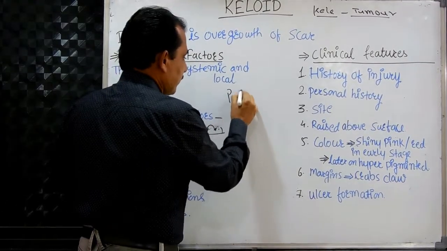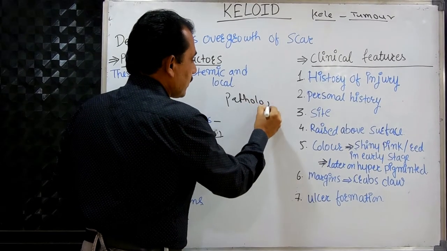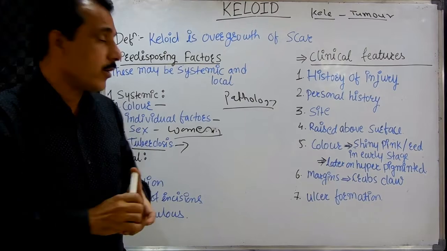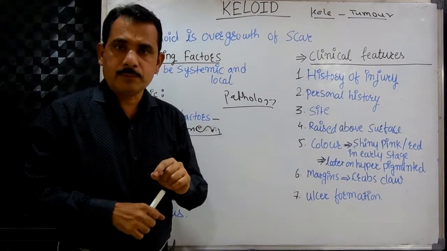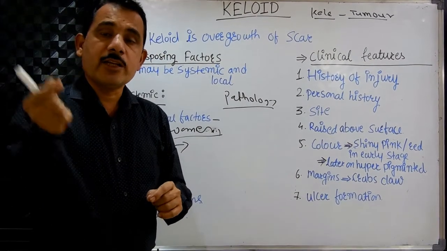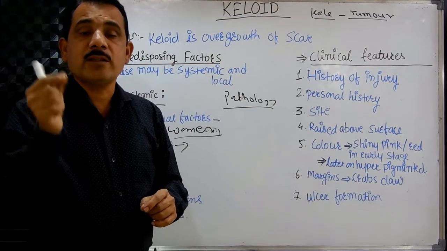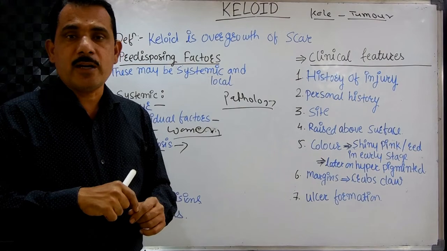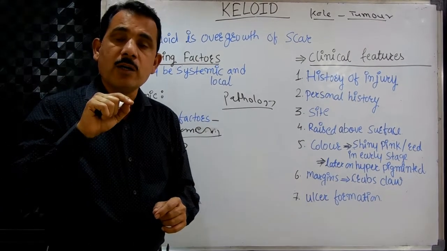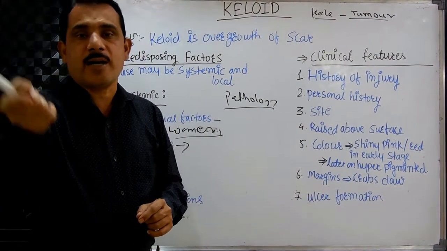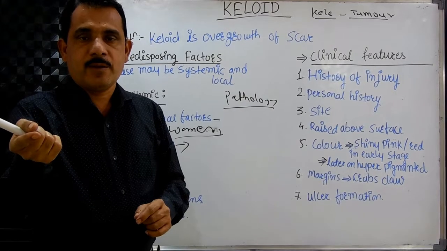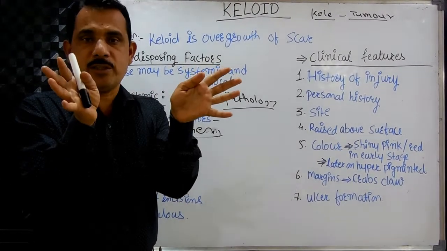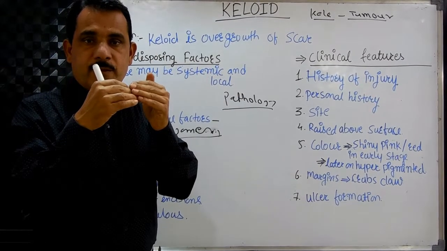What is the pathology behind it? Why does the keloid occur? Predisposing factors and causes are apart from this. Why does it occur? What happens normally? When injury occurs, the injury heals by forming the scar, and the scar turns into a normal scar. But in cases of the keloid, there is no formation of the normal or matured scar. That's why the primitive cells grow continuously instead of maturing.